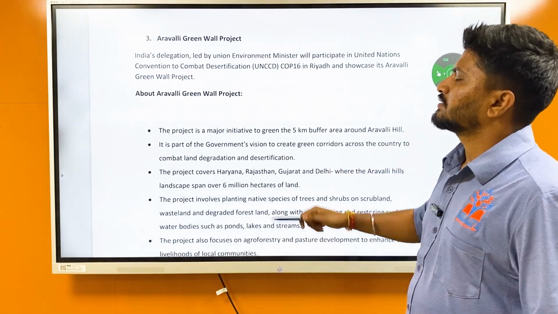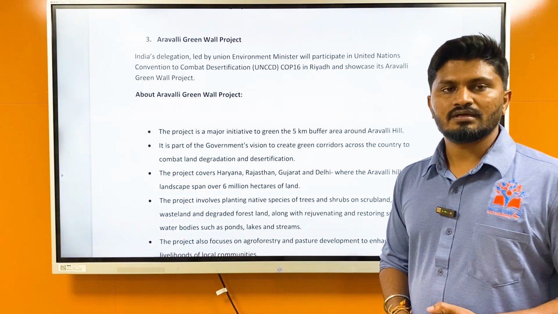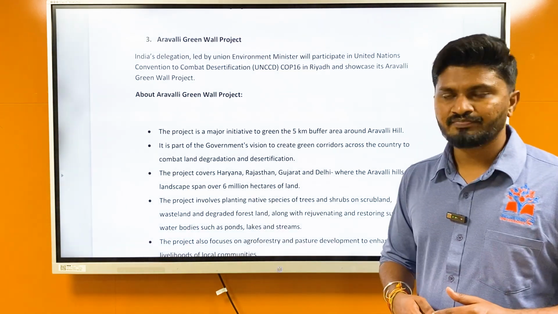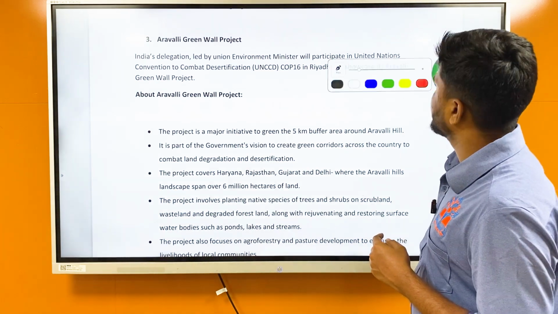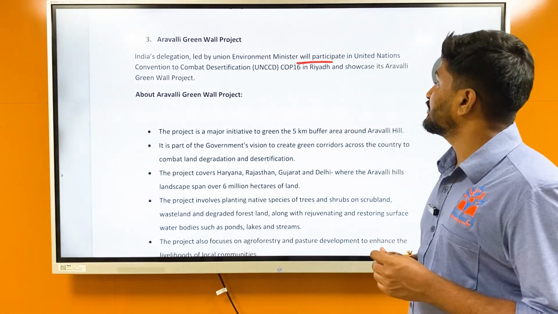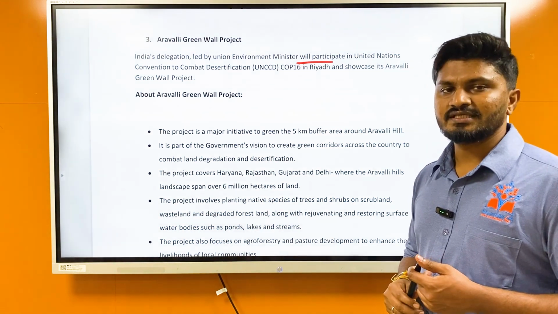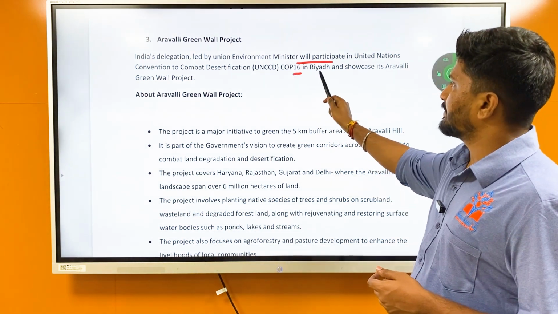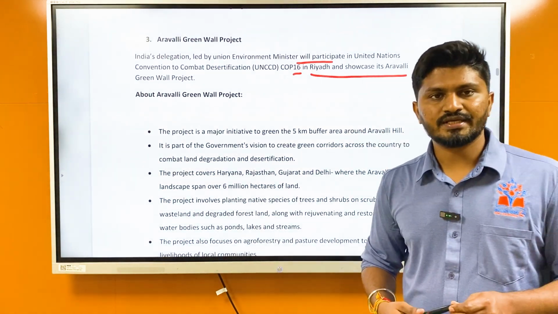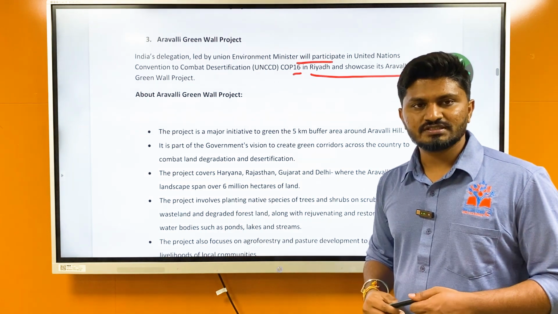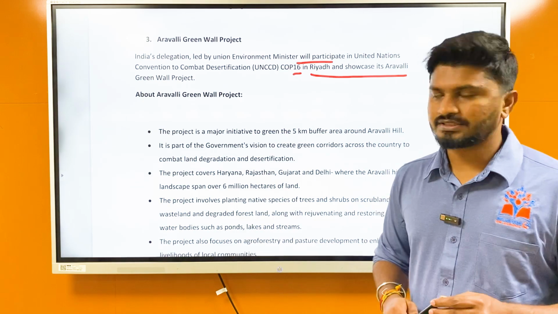Next, Article 3, it talks about Aravali Green Wall Project. It was an article which I picked up from Press Information Bureau. It talks about recently India's delegation led by Environment Minister will participate in United Nations Convention to Combat Desertification, that is UNCCD, COP16, which is happening in Riyadh, and showcase its Aravali Green Wall Project. India is going to Riyadh for participating in COP16 of UNCCD. There they are going to showcase its project, that is Aravali Green Wall Project.